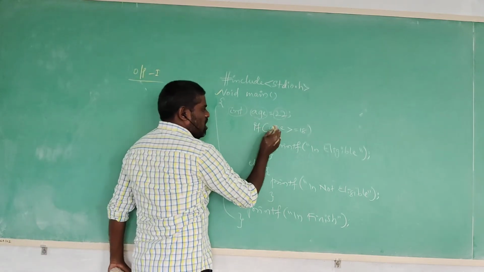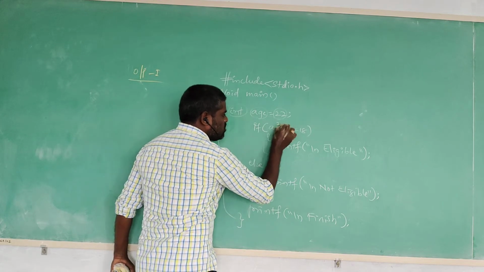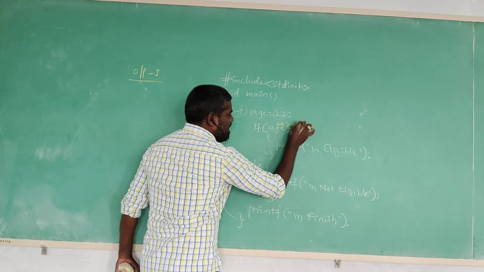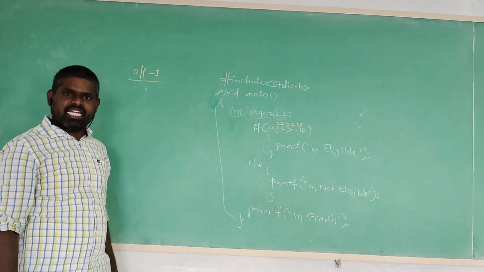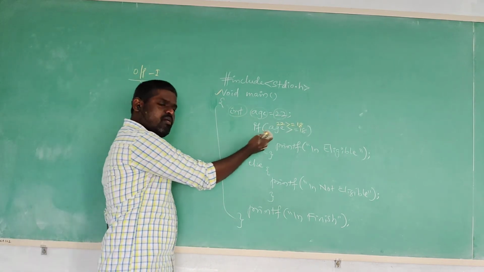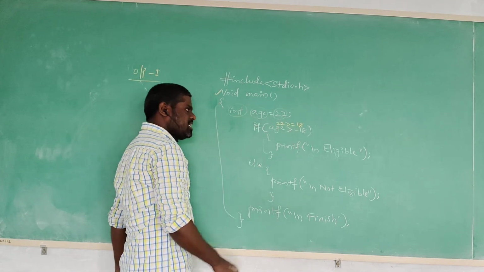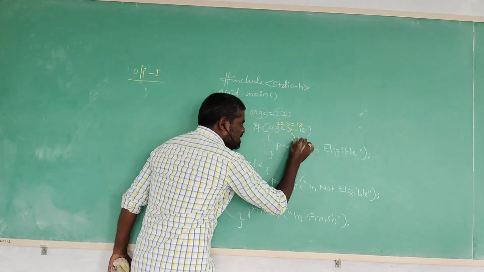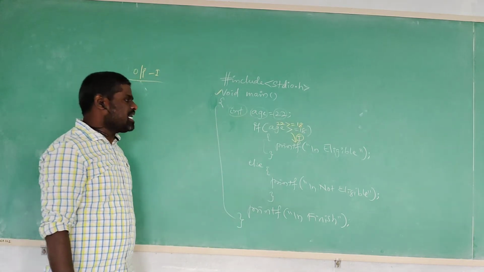Now the C compiler is evaluating the value. What is the age value? 22. Is 22 greater than or equal to 18? Yes. Is the user given condition satisfied or not? According to the mathematical equation, 22 is greater than 18. Yes, the condition is satisfied. That's why it is going to execute the true block statement. What is the true block statement?